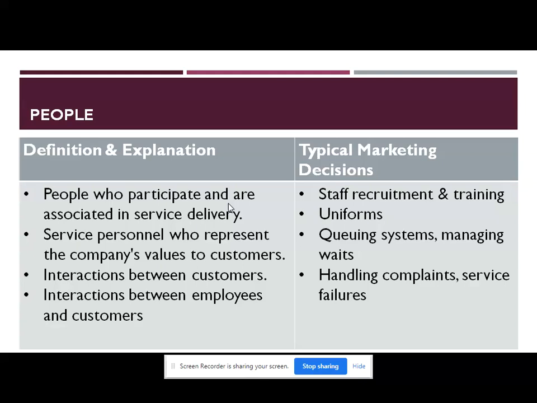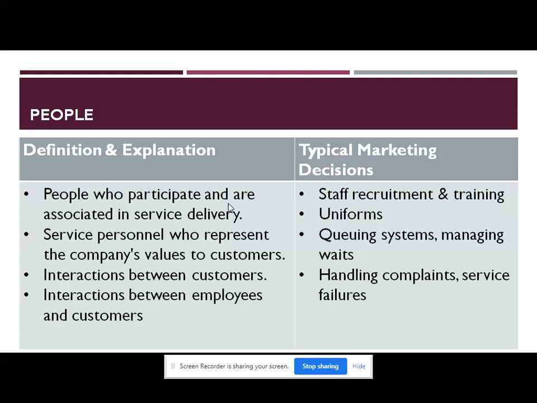Then queuing system and managing waits. Customers should not have to wait a longer time so that they do not get frustrated. So this also should be taken care of in people. Also handling various types of complaints, and in case of service failures, quick actions or quick decisions to resolve the complaints of the escalated customers should be taken care of by the staff, that is people. So for achieving customer satisfaction, this people term is extremely important for marketing decisions.